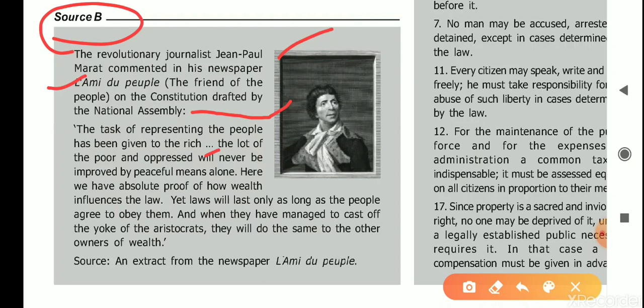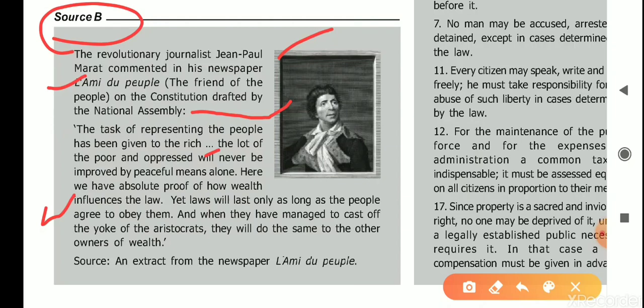They have to be violent. Here we have absolute proof of how wealth influences the law. He said that wealthy people are making the law, because we have studied that only active citizens will choose the government and participate in lawmaking, the judiciary and all government affairs.